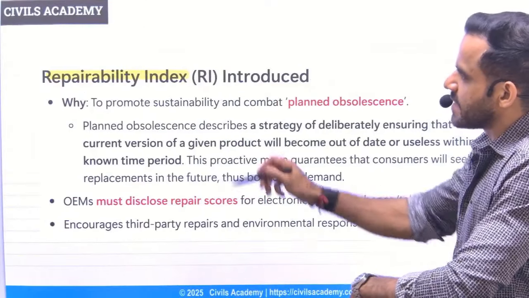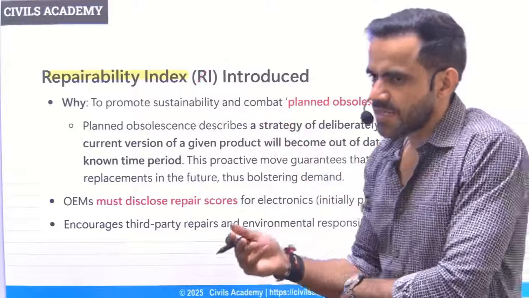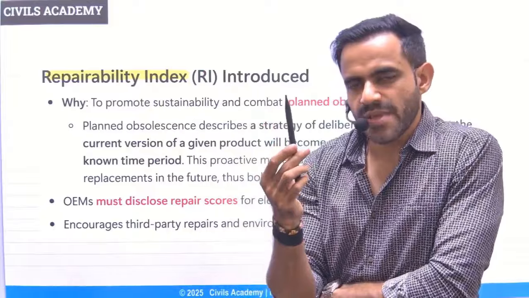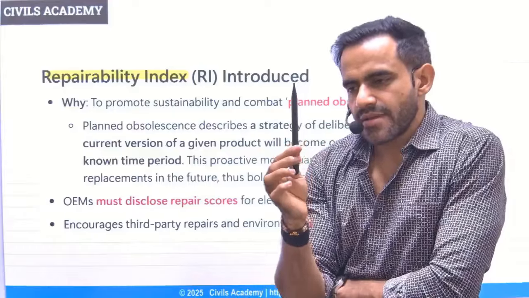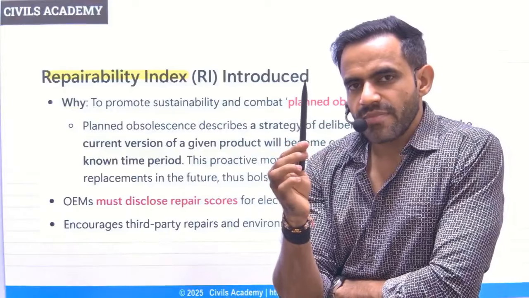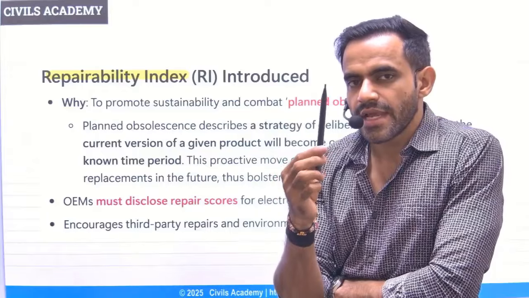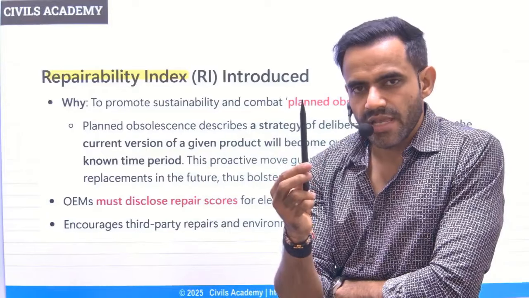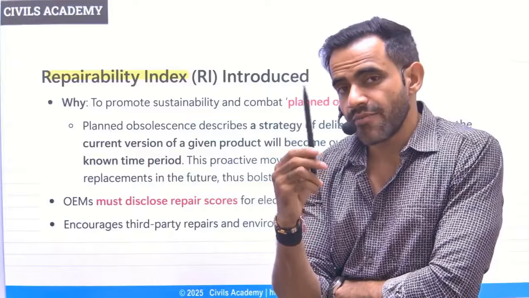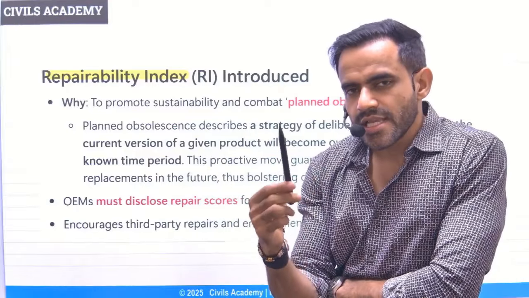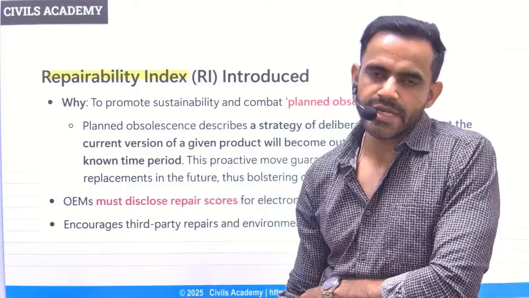Next is repairability index. Understand it this way. Let's consider the example of the same pen. If I'm purchasing this pen, if there will be some functional issue in this pen, can I get it repaired by the company? Will it be repaired, or will I have to purchase it again? This is being reflected by the repairability index.